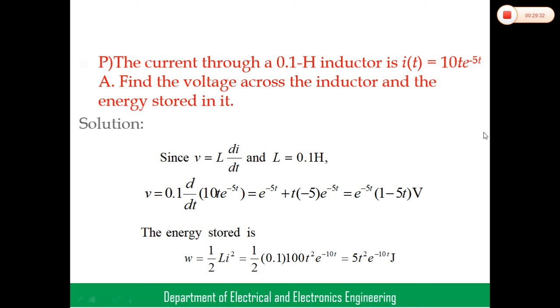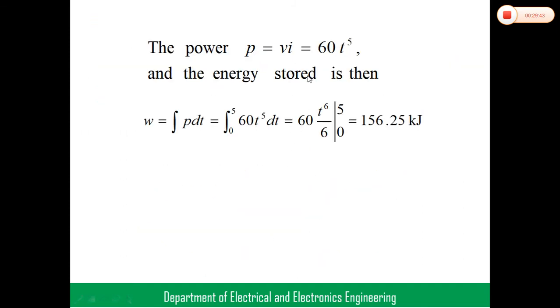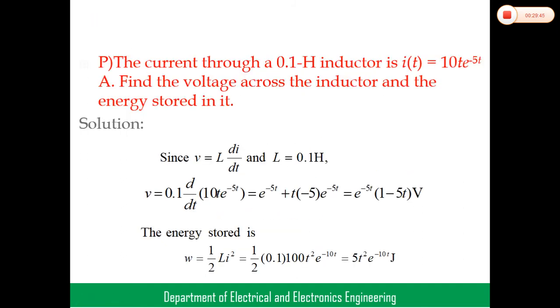Given that i(t) equal to 10 t e power of minus 5t, and L equal to 0.1 Henry. First, find the voltage across the inductance.